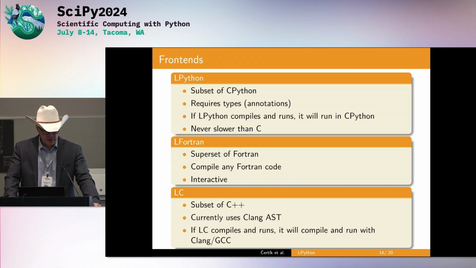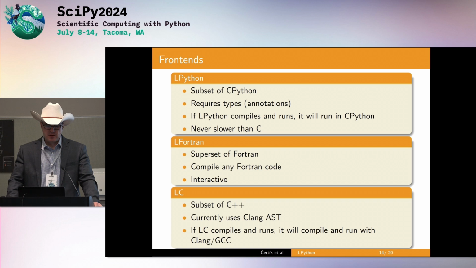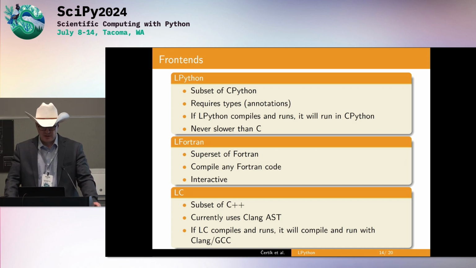So the front ends, we have 3 front ends: LPython, LFortran, and LC. LPython is a strict subset of CPython. So if it runs with LPython, it will run with CPython. The only thing we require is types, and we restrict some of the Python dynamic features. And you always get a beautiful compiler error message. I want to stress that if you don't like the error messages, report a bug. There is a link at the bottom of the error message. Just click on it on GitHub and post the error message and tell us what it should really say.